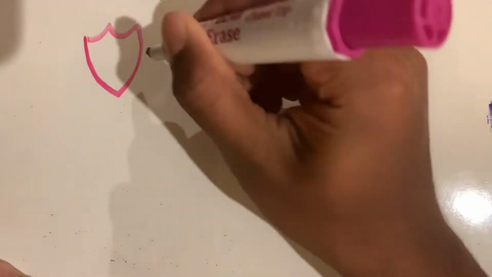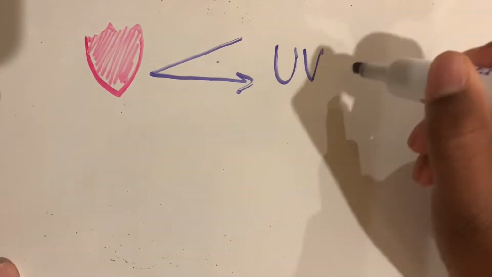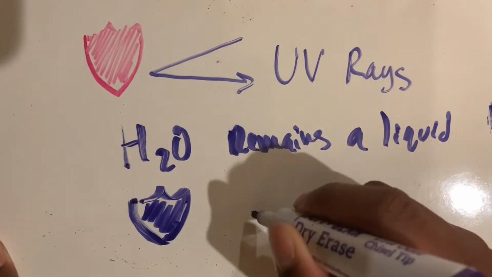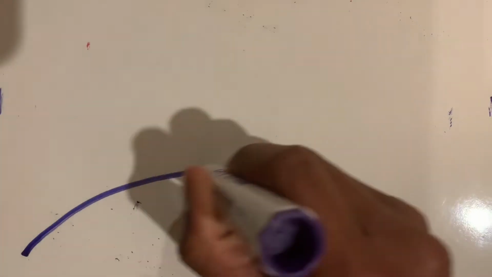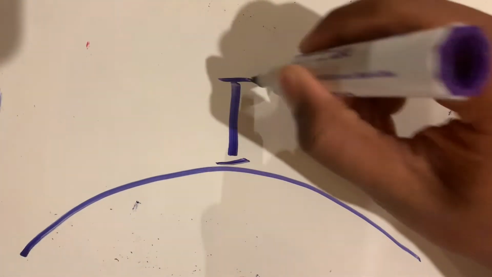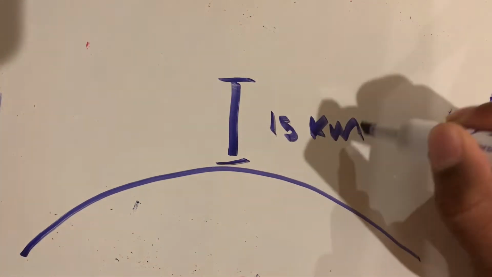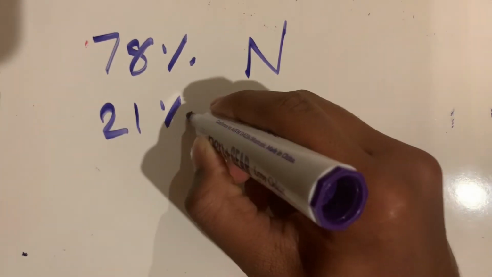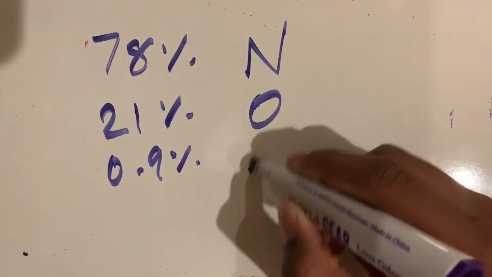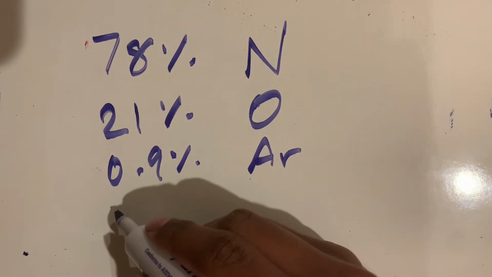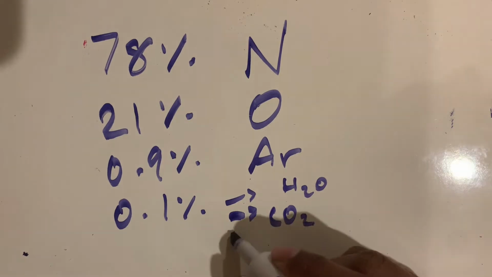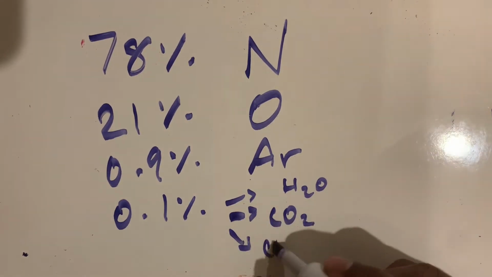The atmosphere shields us from harmful UV radiation, allows for liquid water to exist on Earth, and even shields the Earth from meteors. Most of atmospheric mass is located close to Earth's surface, about 15 kilometers high. The gases that comprise the atmosphere are split into portions of 78% nitrogen, 21% oxygen, 0.9% argon, and 0.1% of other gases such as carbon dioxide and water vapor.